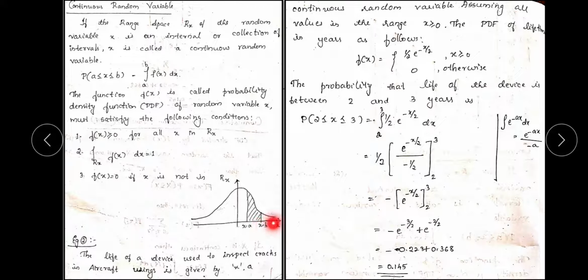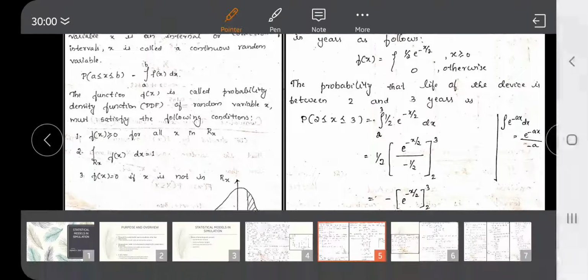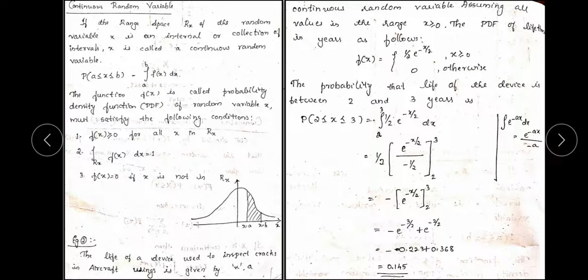In this graph you can see an example of a continuous random variable where x is equal to a and x is equal to b. That is the range where they are going to identify the values. So p of a less than or equal to x less than or equal to b gives you the integration of f of x dx, with limits a to b. So this is the continuous random variable function. The function f of x is called the probability density function, that is pdf.